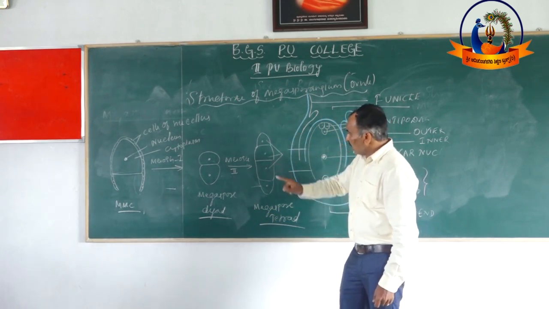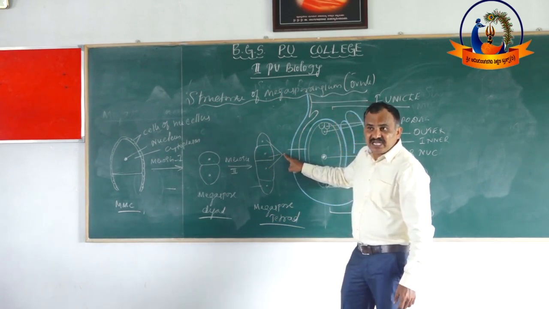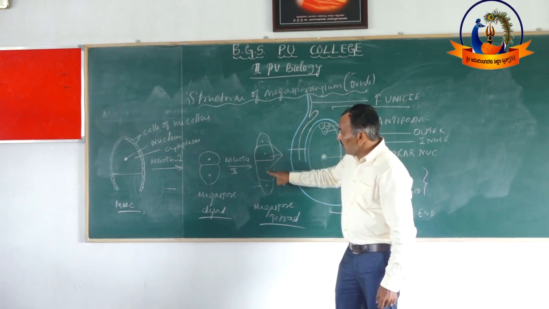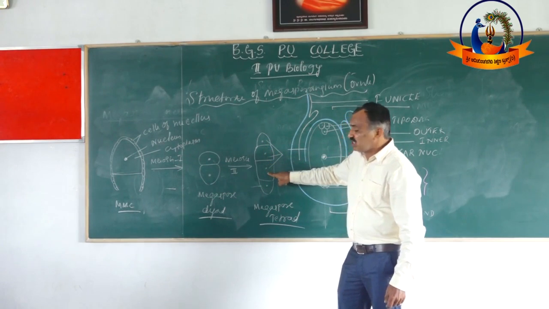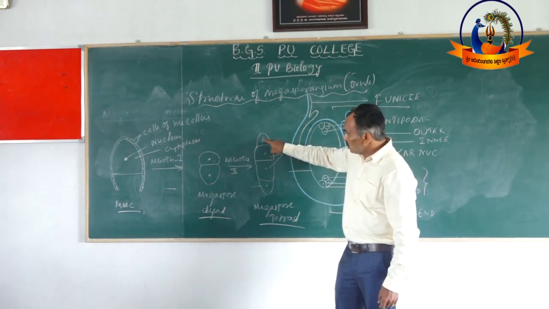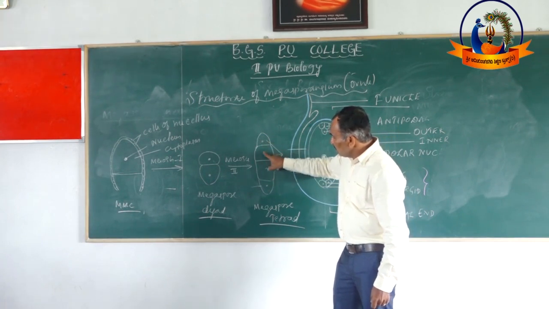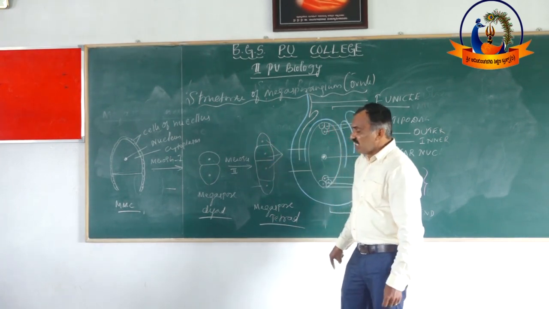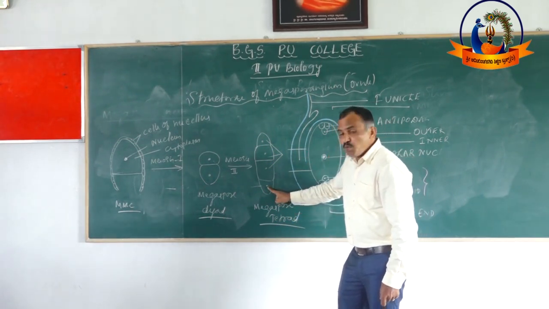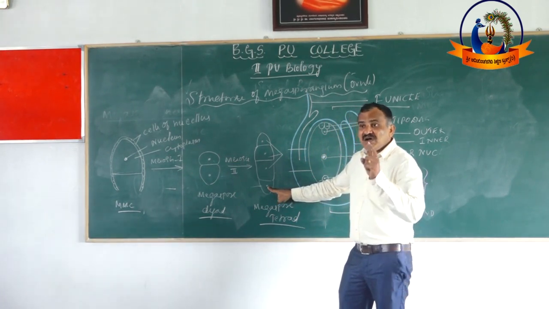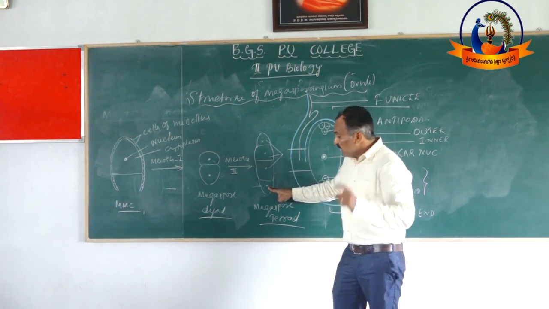Of the megaspore tetrad, 3 megaspores disintegrate. They will not carry any function, hence they are called degenerated megaspores. How many megaspores are there? 1, 2, 3, 4. Of the 4 megaspores, the 3 degenerate and do not carry any function, and the remaining 1 is the functional megaspore.